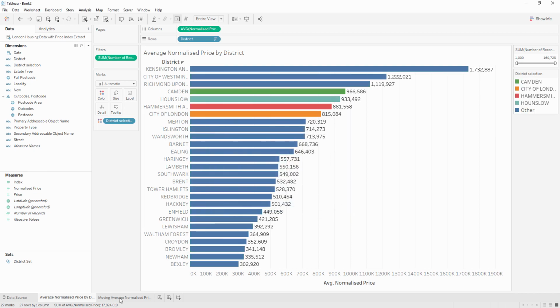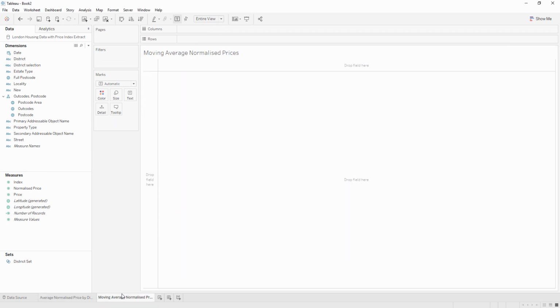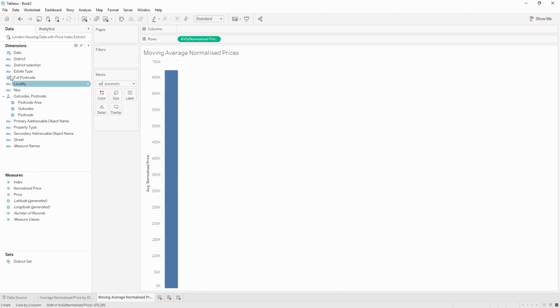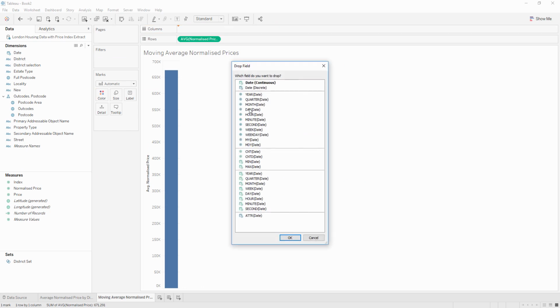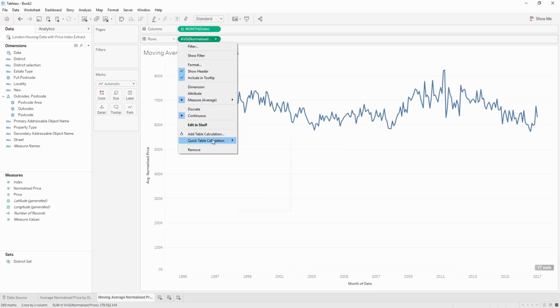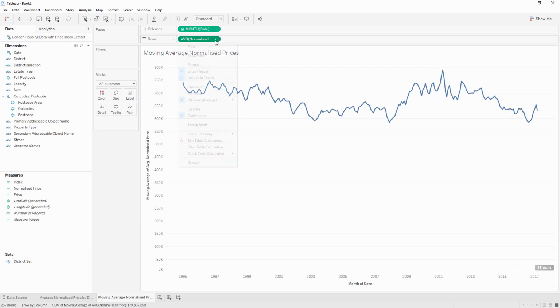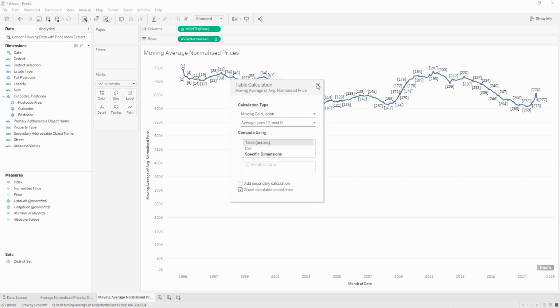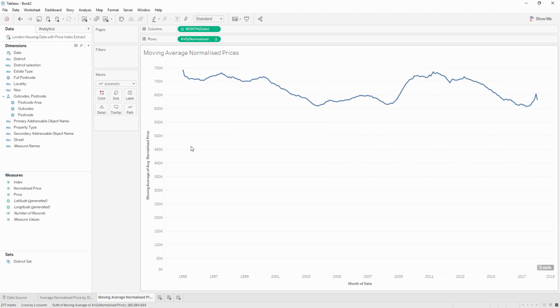Okay, so great. Now we can go and create our other worksheet. So looking at the normalized price by month, and let's add a 12-month moving average to that. So this is going to default to 2 months. We'll just go and make that 12 months to sort of smooth it out over the prior period.